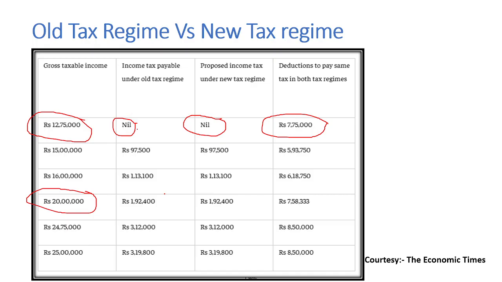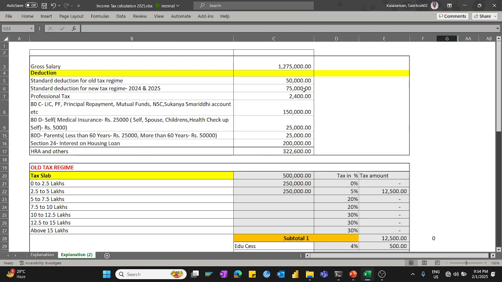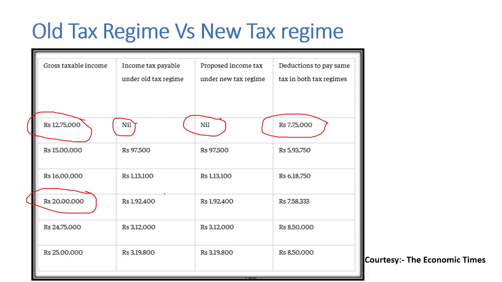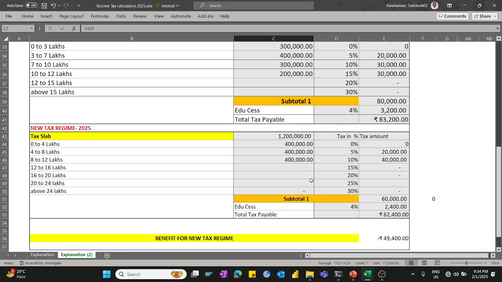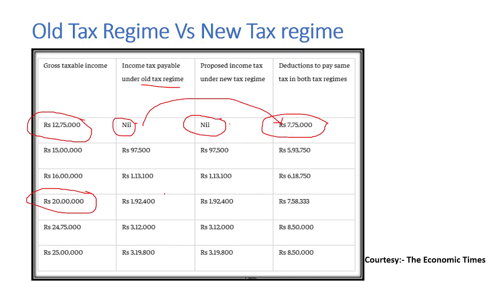To achieve this 0, you have to consider a deduction of 7,75,000, which is practically impossible but subject to individual investments. In the new tax regime, without any deduction, as I explained here, you will get 0.